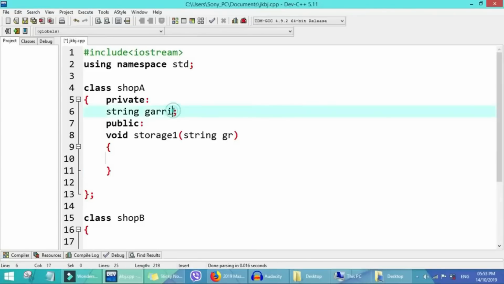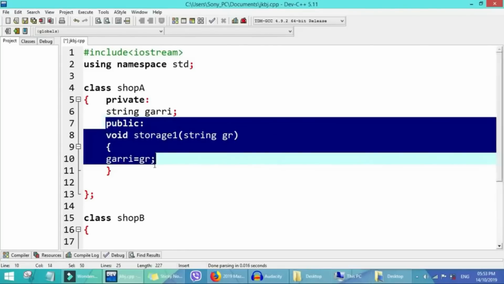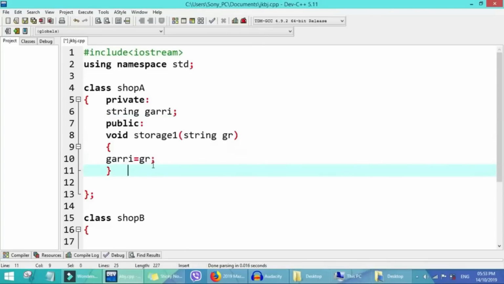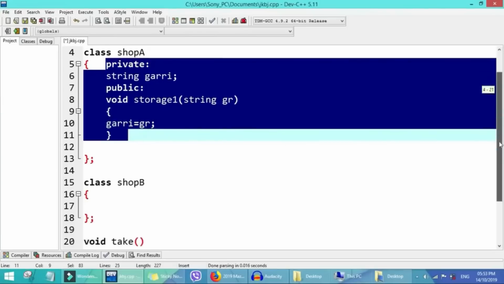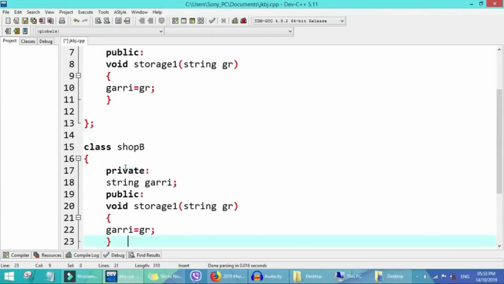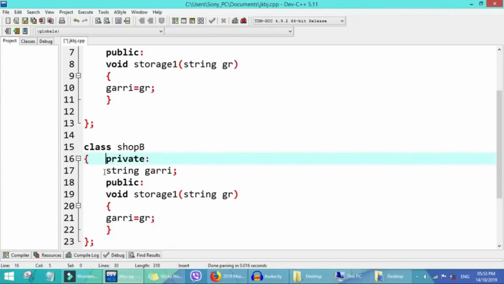Now this garri, we copy and come down to initialize it to gr. After we finish initializing that one, we go to storage 2. We just copy everything there and go to storage 2. That is for the second shop. For the second shop, what is private to this person is groundnut.